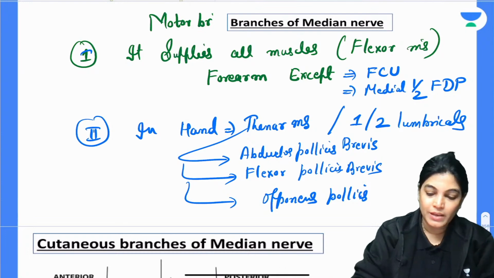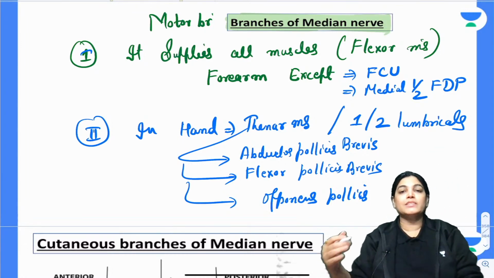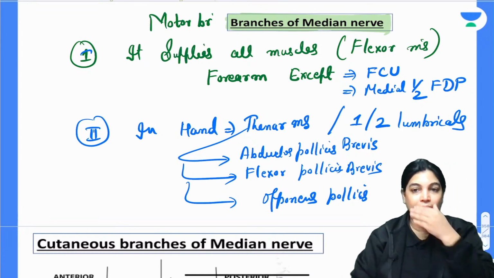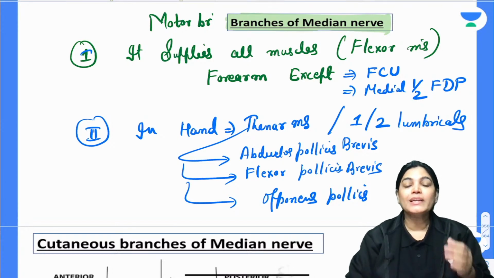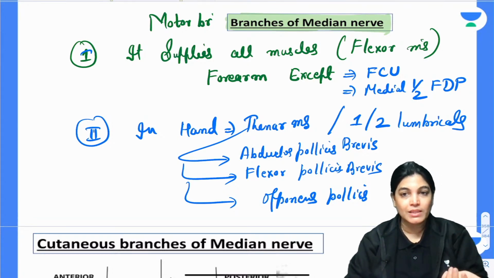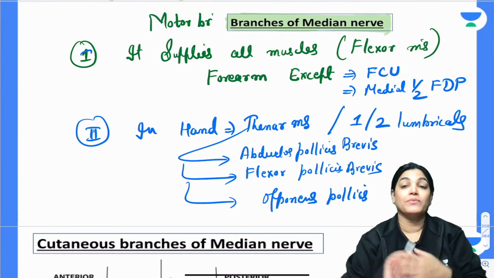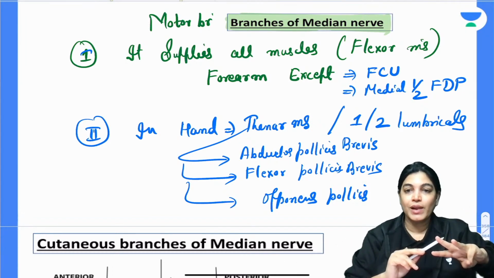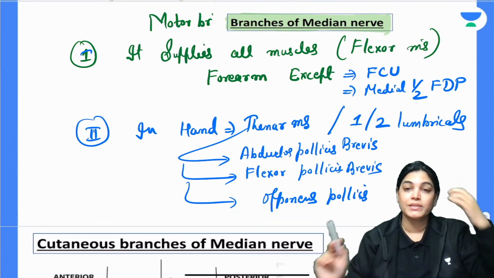So it is giving innervation to basically all the flexor muscles of the forearm, that is pronator teres, flexor digitorum superficialis, and in the hand to thenar muscles. We have not finished with the muscles, so don't worry, I will have muscle classes of the forearm. Then you will understand we have three deep muscles of the forearm: flexor pollicis longus, pronator quadratus, and flexor digitorum profundus, lateral part.